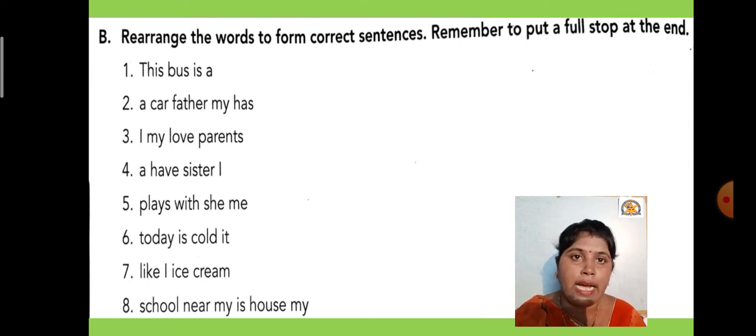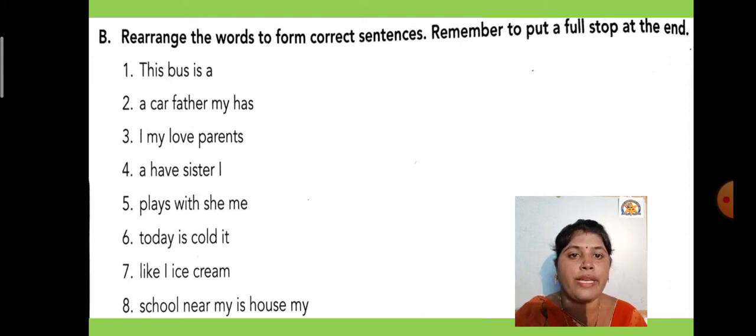Number 3, "I my love parents". What will be the correct sentence? I love my parents, full stop. "A have sister I": I have a sister, full stop, and the first letter always capital. "Plays with me": she plays with me. Okay, this is the correct sentence.